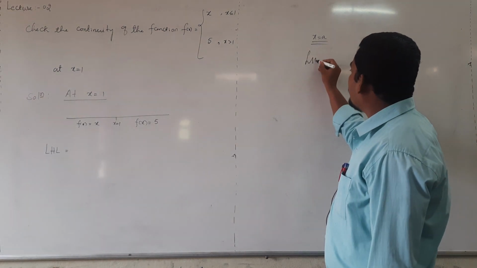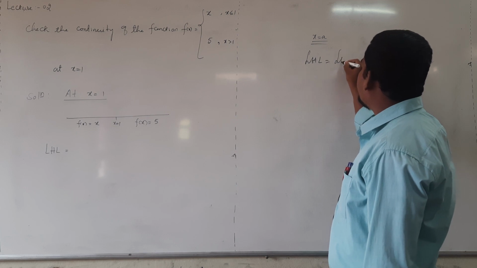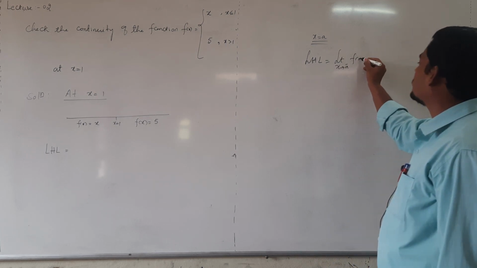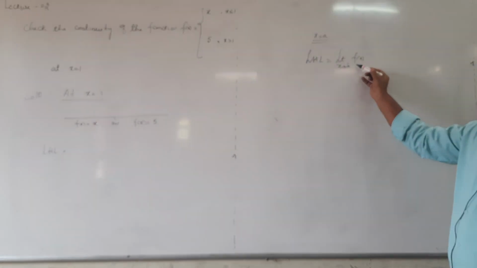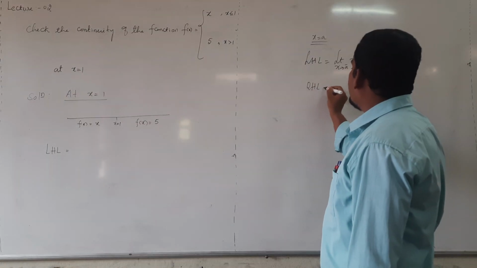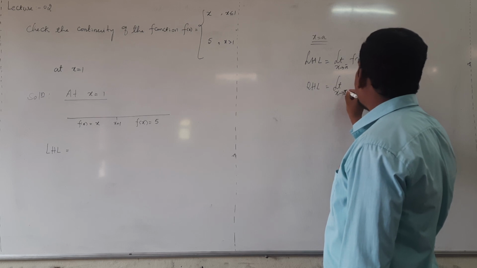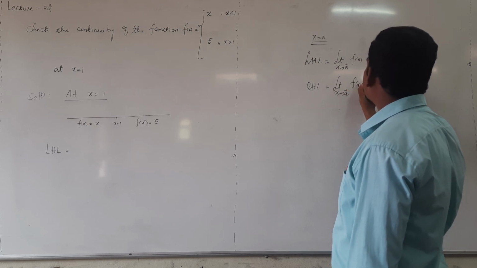It is denoted with limit x tending to a minus f of x. This is the left hand limit notation at a. Then what is the right hand limit notation at a? RHL means right hand limit, notation limit x tending to a plus f of x.